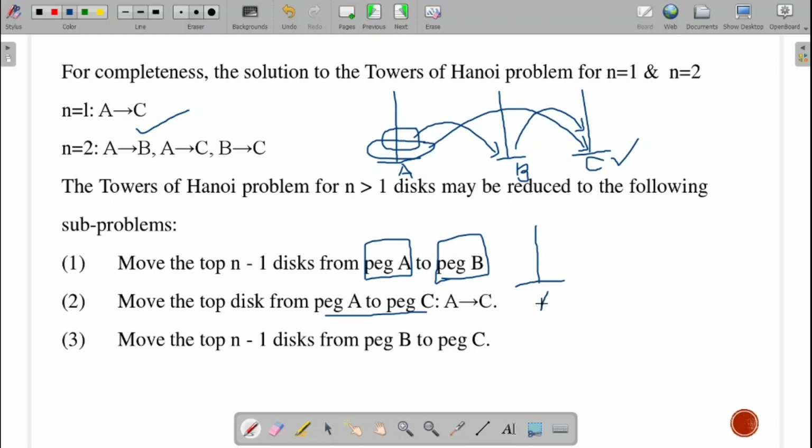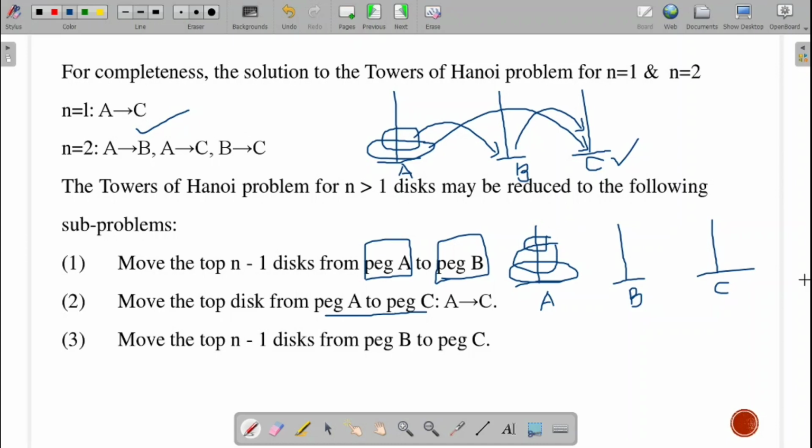This is my peg A. This is my peg B. This is my peg C. I have three disks, which I will place: disk number 3, disk number 2, and disk number 1.